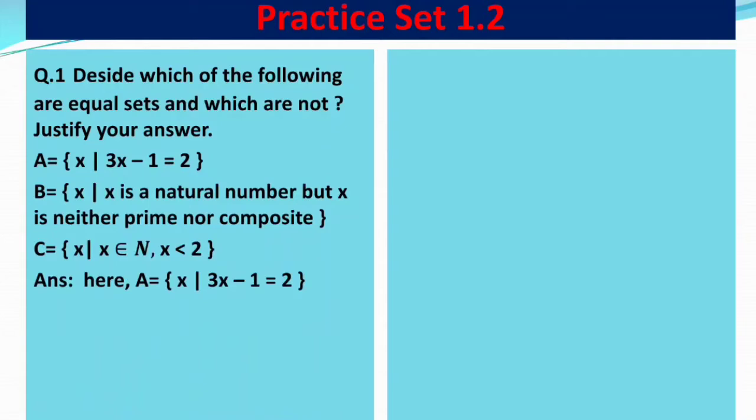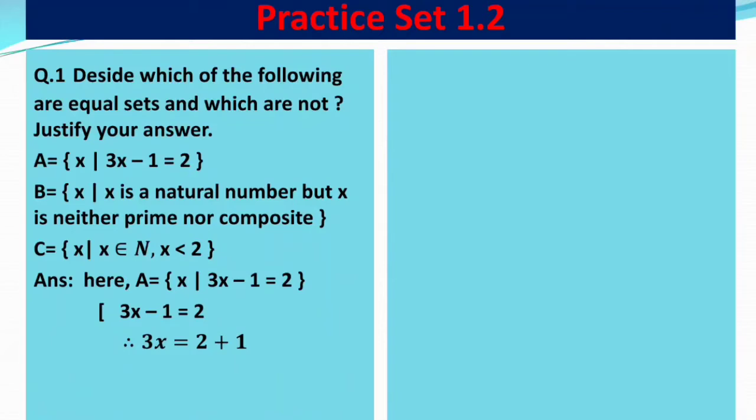A = {x | 3x - 1 = 2}. Now 3x - 1 = 2 is an equation. So when we solve the equation, we will get the value of variable x. So let's solve this equation, that is 3x - 1 = 2. Therefore 3x = 2 + 1. This minus 1 goes on the opposite side of the equal sign, it becomes plus.